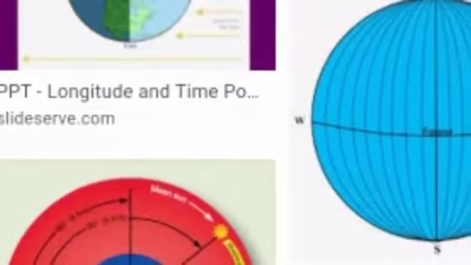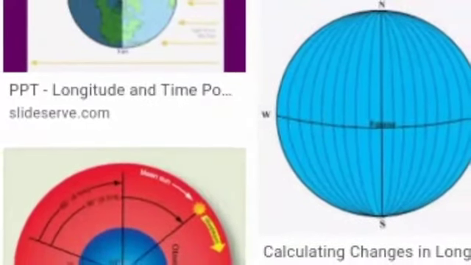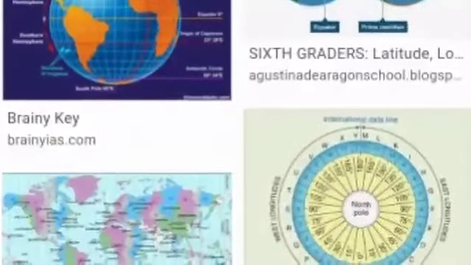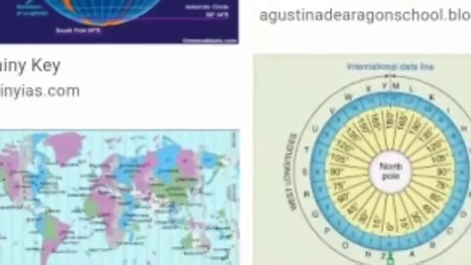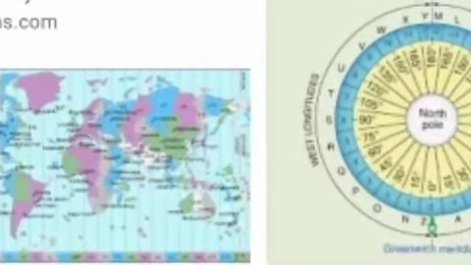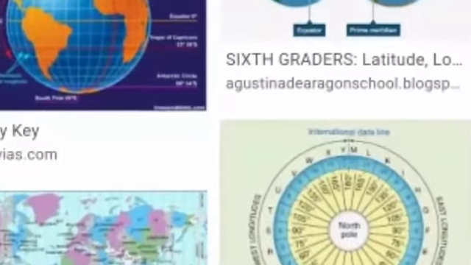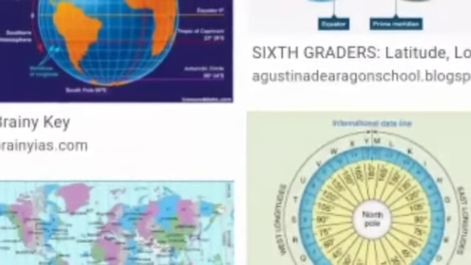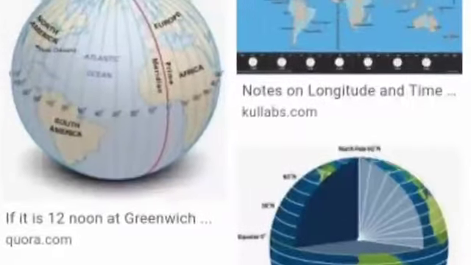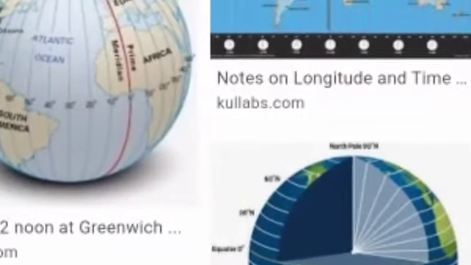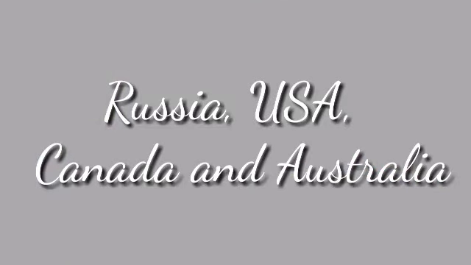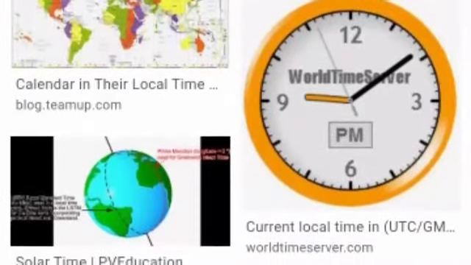Large countries like Russia, USA, Canada and Australia have vast longitudinal extent. Which are the countries having longitudinal extents? They are Russia, USA, Canada, Australia, etc. And therefore, they have different time zones. Russia has 11 time zones. USA and Canada have 5 time zones, and Australia has 3 time zones.